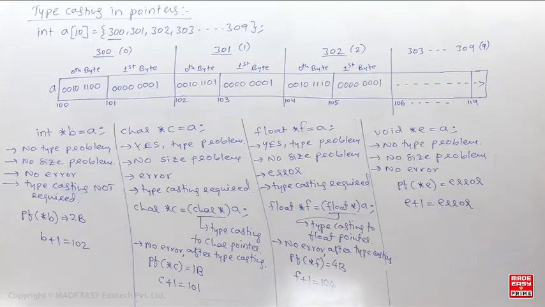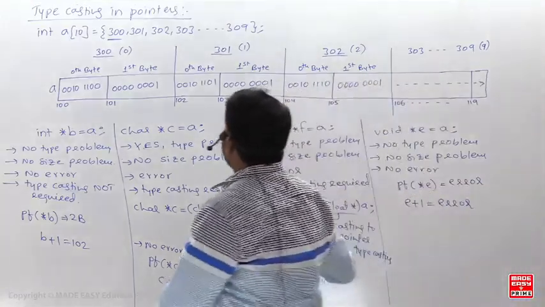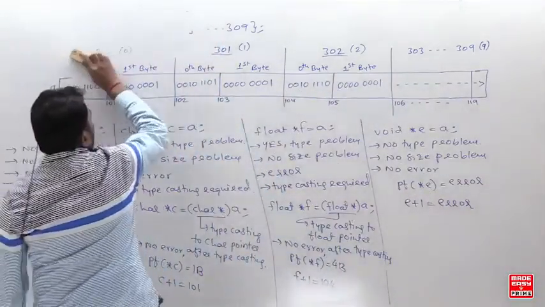Value printed by float. Yes, sir. 300, 301, that total 4 bytes combined it will print. Okay, right. So I am just removing this. I hope you copied.